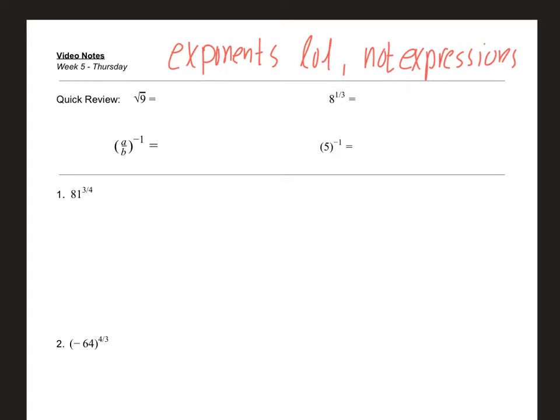Well, the square root of 9 I can rewrite as 9 to the 1/2 power. So, then, I know the square root of 9 is just 3. So, 9 to the 1/2 power is just equal to 3.